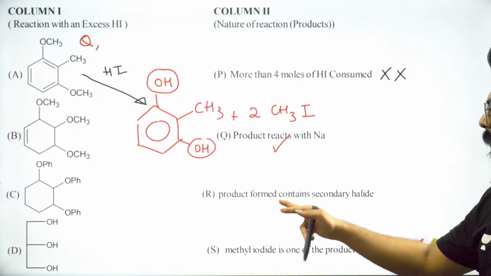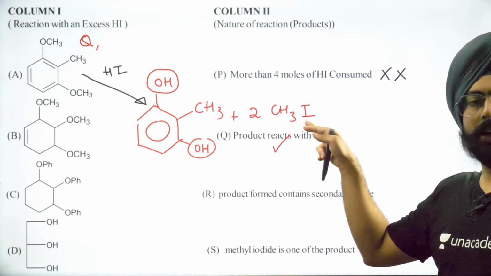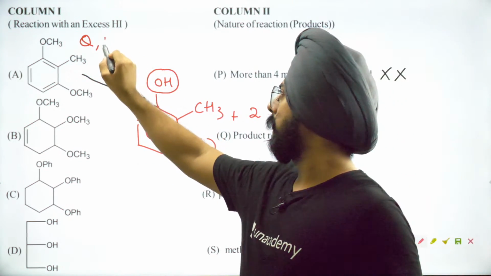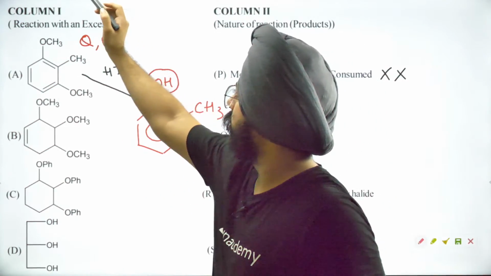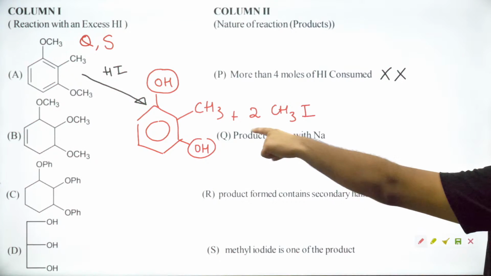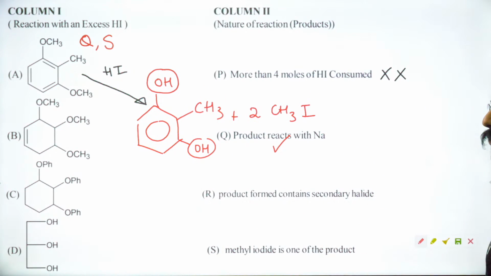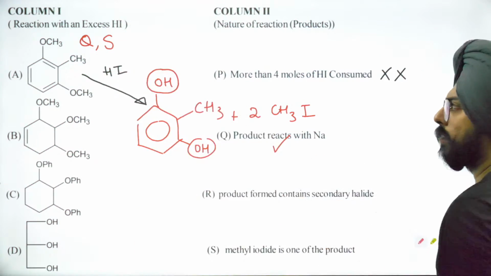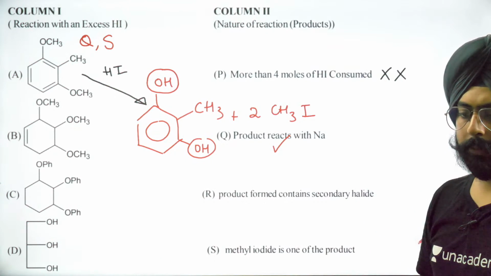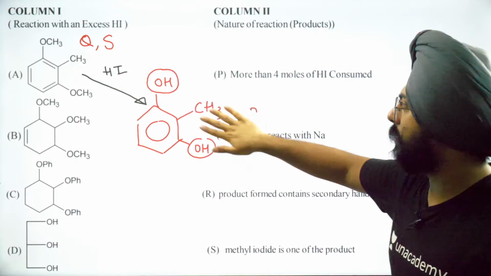Then, product formed contains secondary halide. No, there is no such halide over here. The halide over here is primary. Methyl iodide is one of the products. Yes, it is. Sorry, Q and S. Product reacts with sodium, and methyl iodide is formed. So for A, Q and S are the correct options. Done. A was pretty simple. I'm going to erase this now.